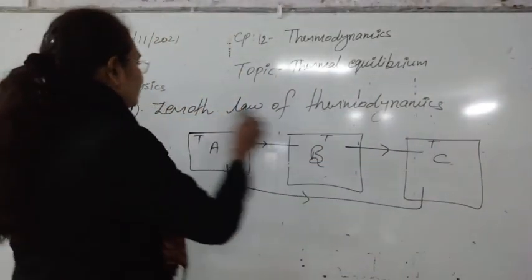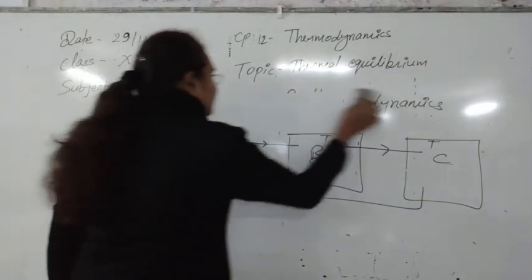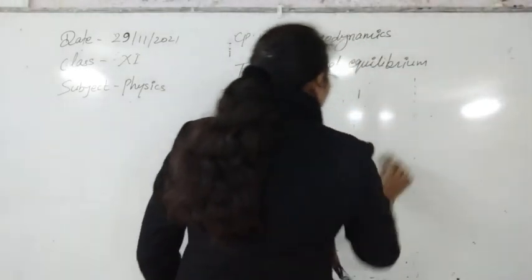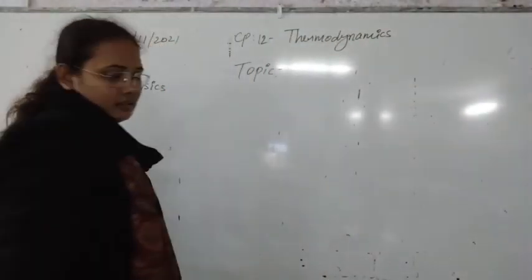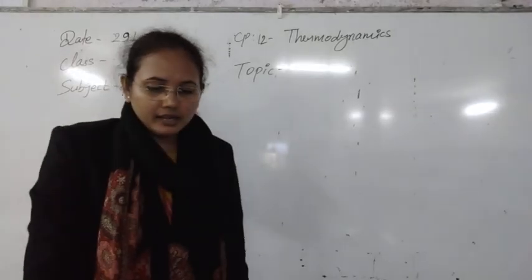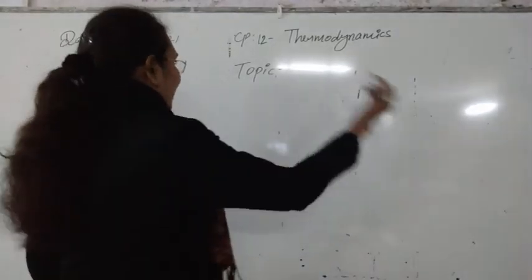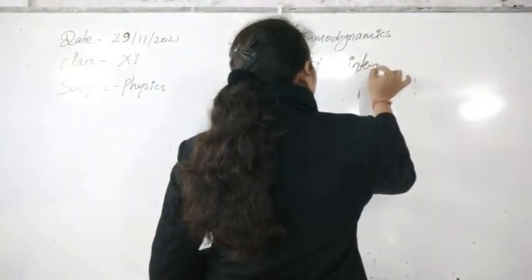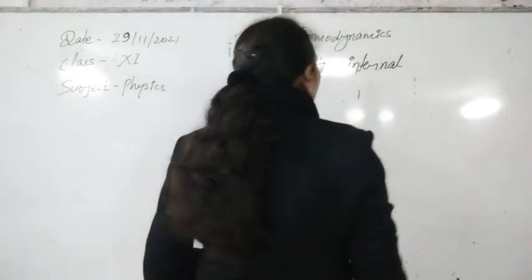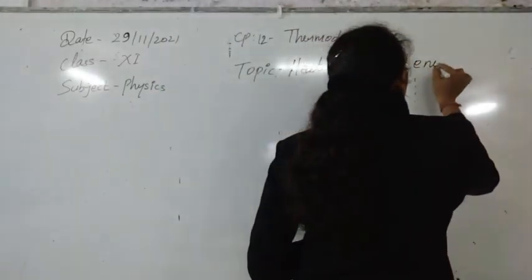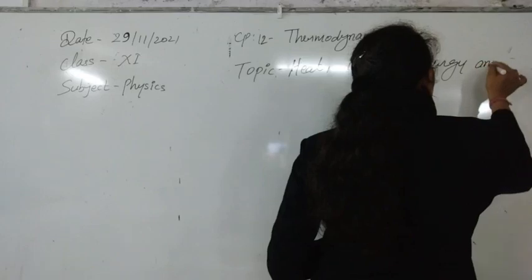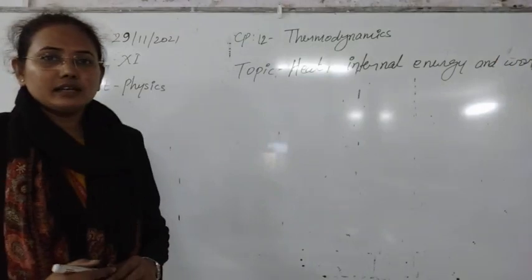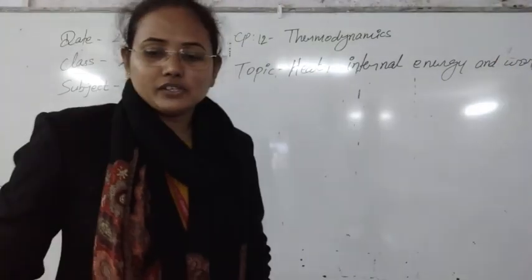Now, after the discussion on thermal equilibrium, the zeroth law and the definition of temperature, the next topic we have to discuss is heat, internal energy and work. These are very small things that we have to know first of all, and some of them you know already. We have heard the names even in thermal properties of matter. So the first topic here is heat. Let's see what heat is first of all.